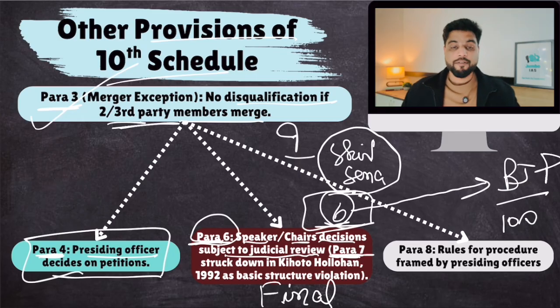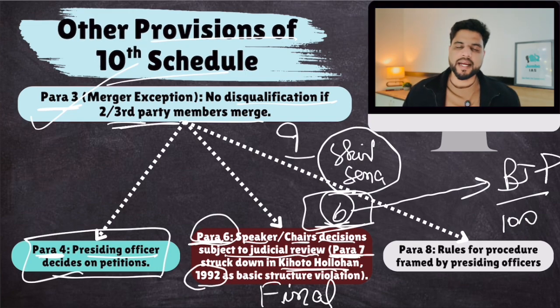Okay, therefore, a petition was filed in the Supreme Court in the landmark Kihoto Hollohan case in 1992, and the Supreme Court in this case said that judicial review is part of basic structure of the Constitution, and basically not allowing judicial review in this case would be violation of basic structure.